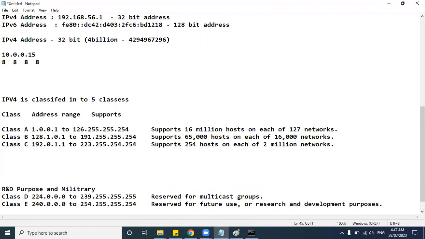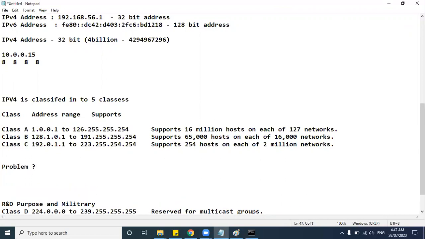Now here is a problem, correct? What is the problem here? Let's say I'm teaching this course on my laptop. I have this laptop and I have one more personal laptop for DevOps purpose. I have a MacBook Pro and I have my organization laptop and I have two mobiles with me in my home.